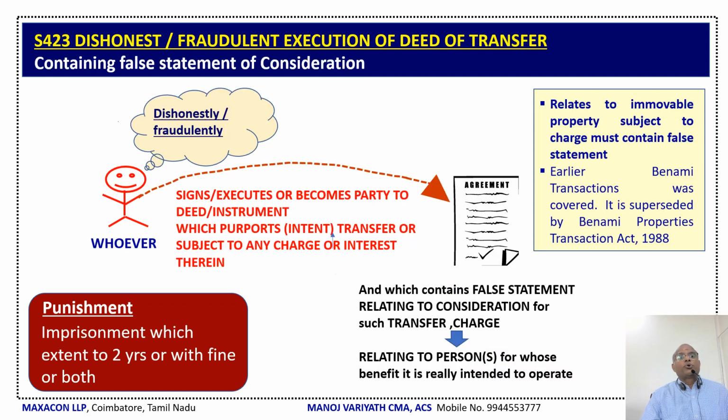Next is section 423. That is dishonest or fraudulent execution of deed of transfer containing false statement of consideration. Here, for example, I have a friend who bought land in Kochi. When buying land, we must very clearly check the encumbrance certificate, whether the person selling has clear title to the land or not. Now what happened is that this person urgently purchased the land without checking properly.